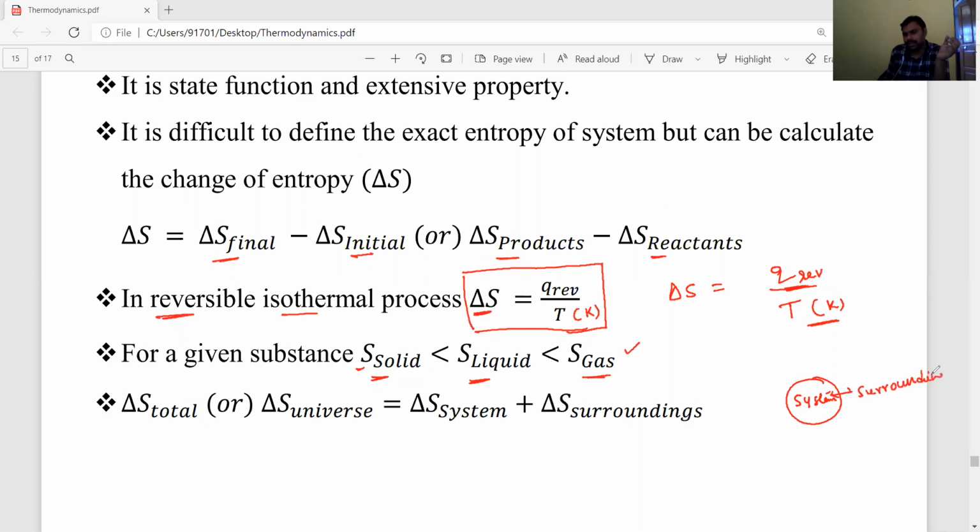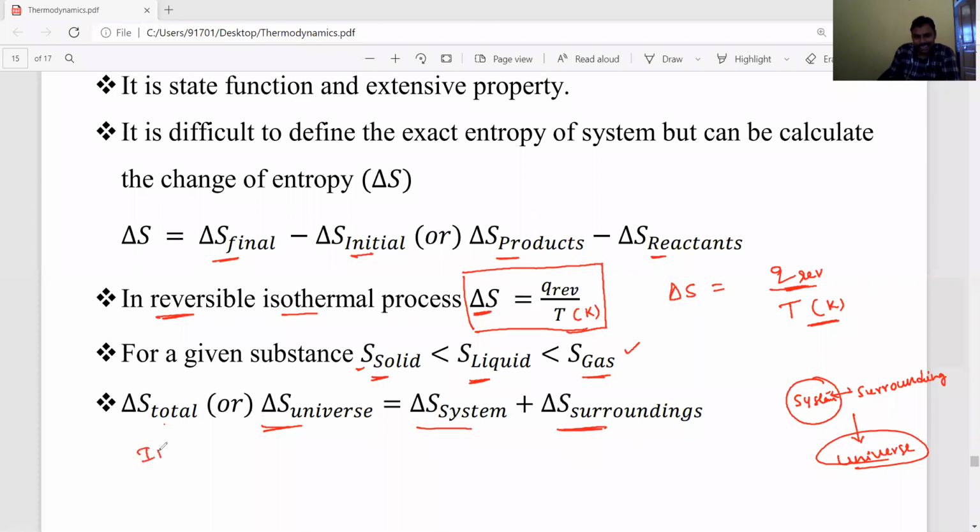The remaining part is surroundings. Now the entropy changes from system to surroundings or surroundings to system. Then the total entropy change, system plus surroundings, is called the universe. This universe entropy change, our total entropy change, is equal to delta S of system plus delta S of surroundings.